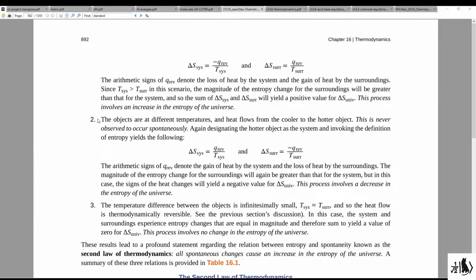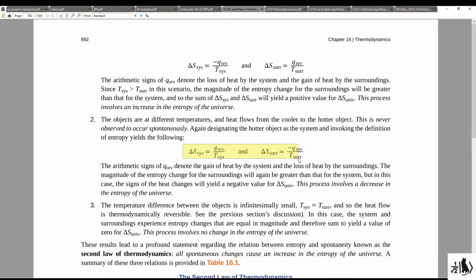The second possibility involves this. The objects are at different temperatures and heat flows from the cooler to the hotter object. This is never observed to occur spontaneously. Again, designating the hotter object as the system and invoking the definition for entropy yields the following.